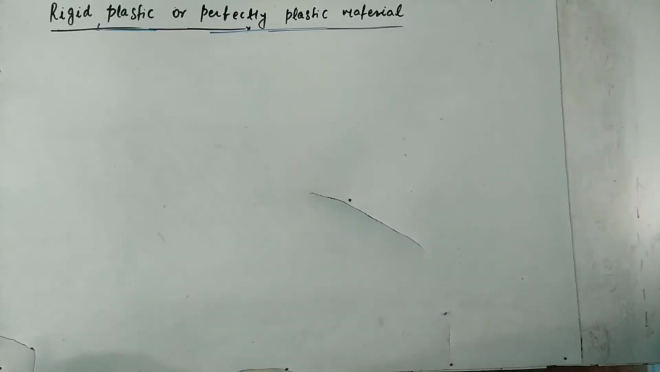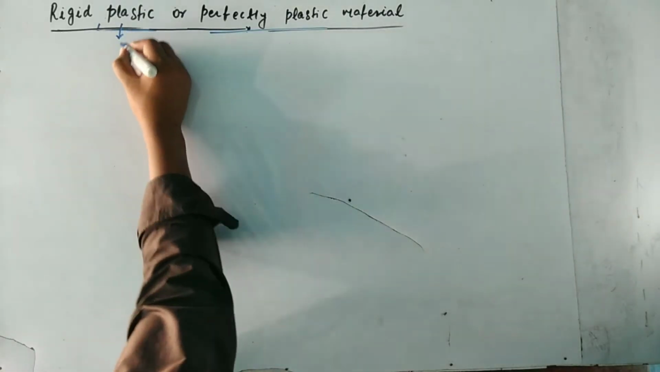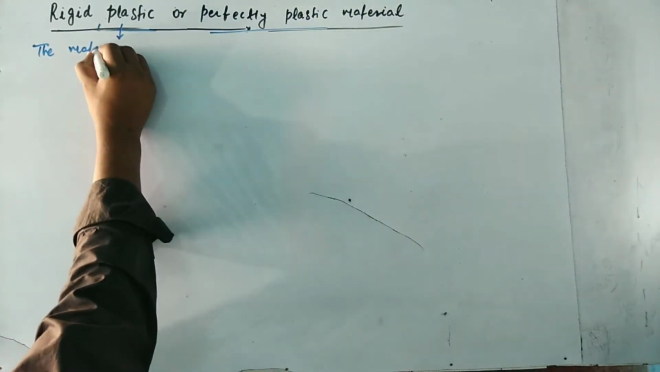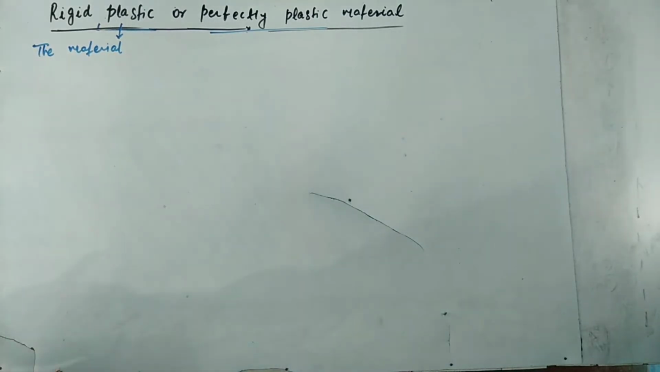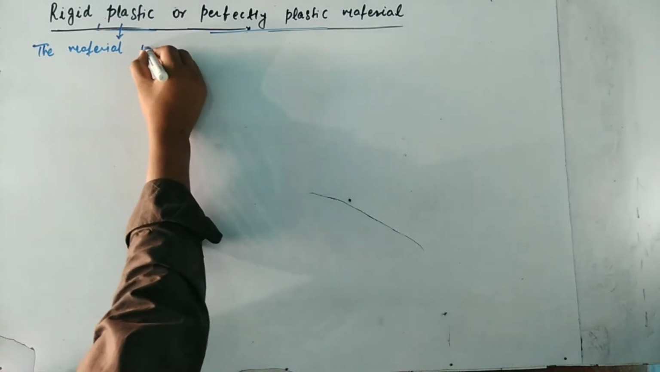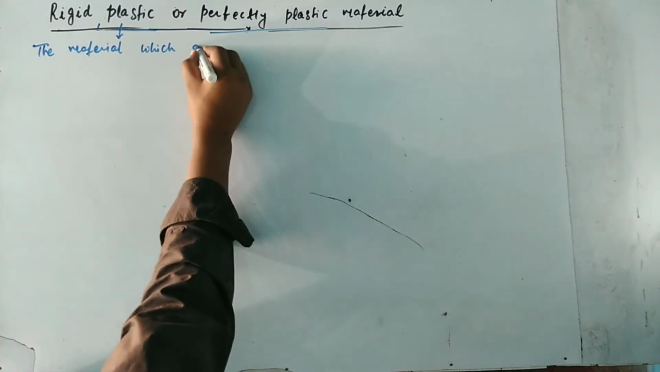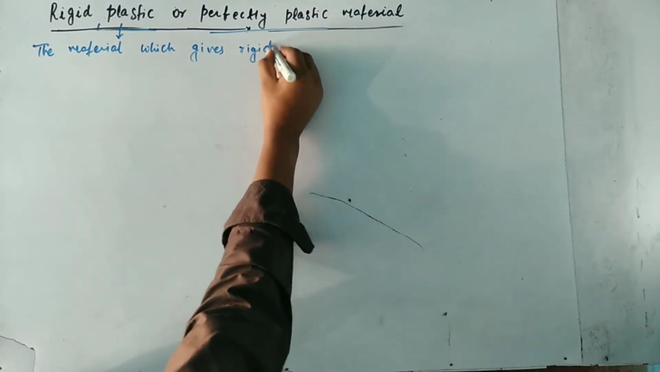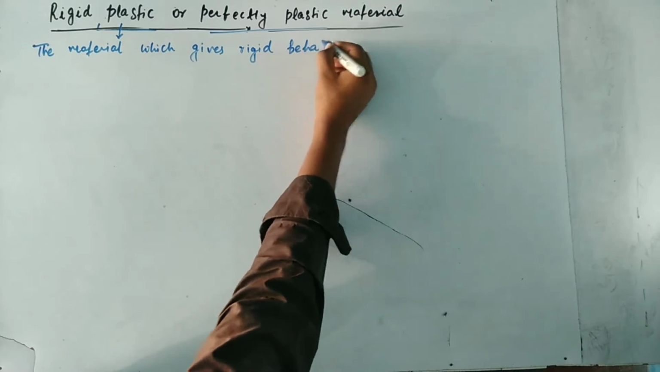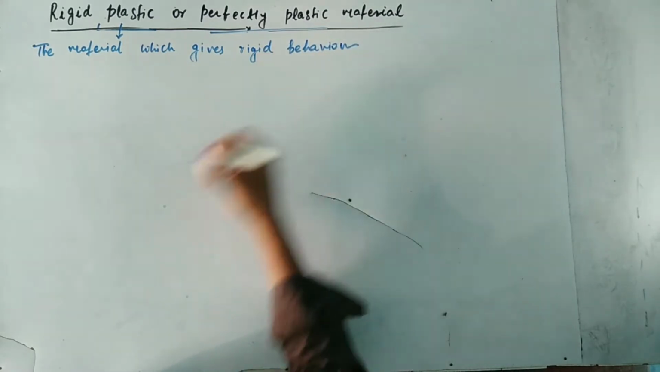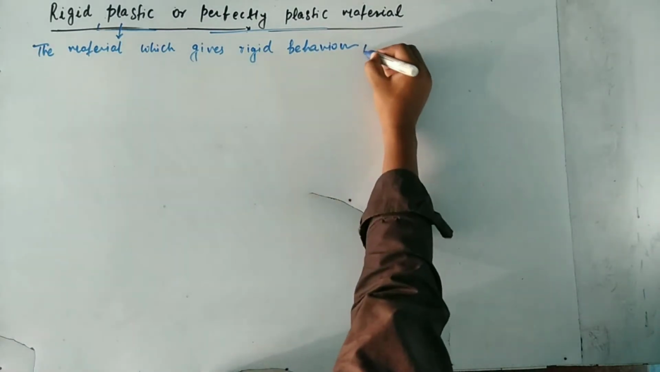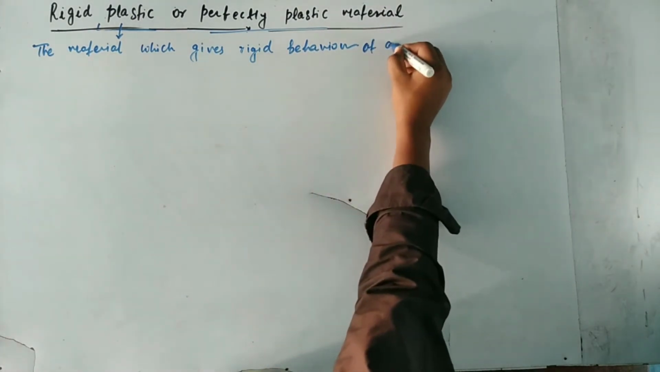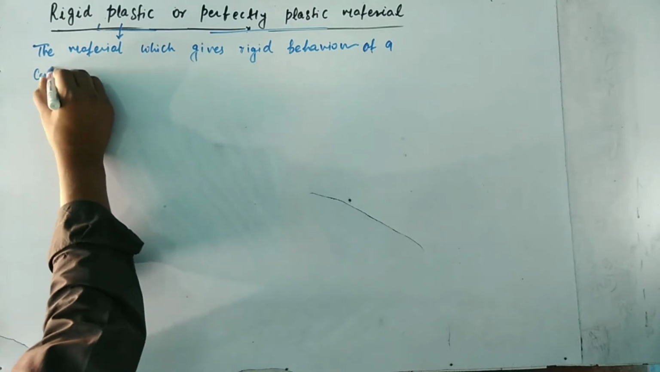Hello dears, we are studying strength of material and our today's topic is rigid plastic or perfectly plastic material. What is rigid plastic or perfectly plastic material? The material which gives rigid behavior and plastic behavior, both types of behavior, is called rigid